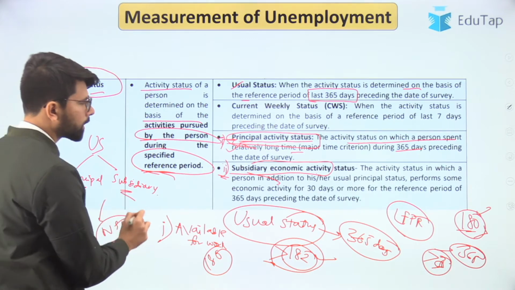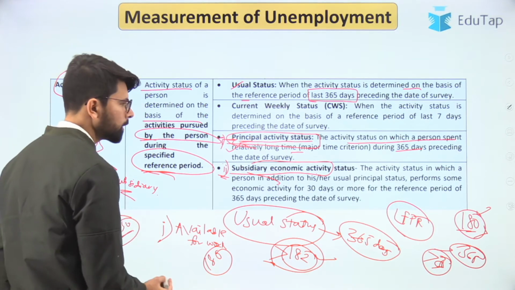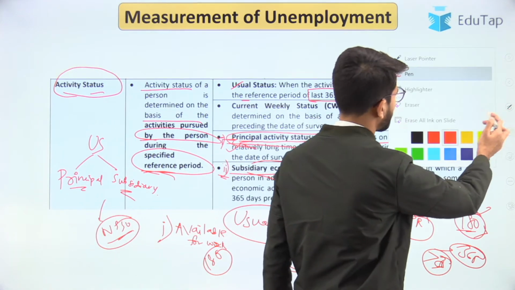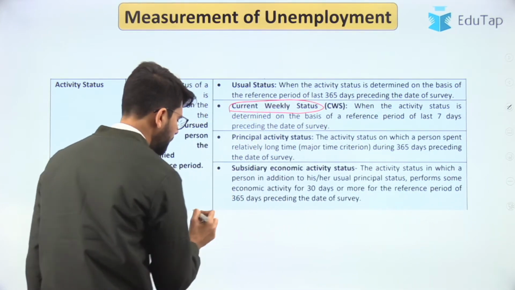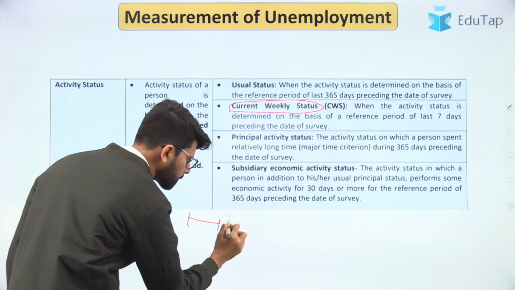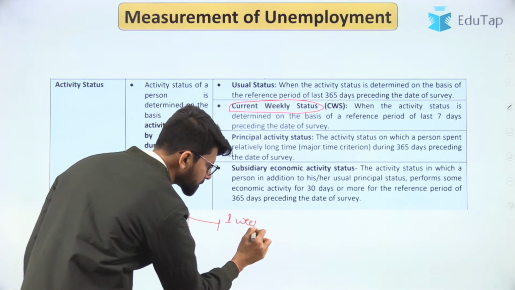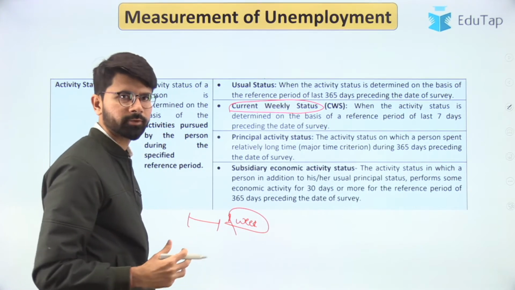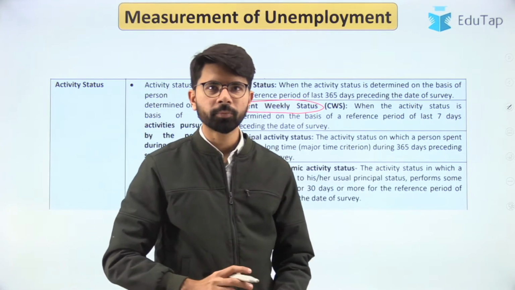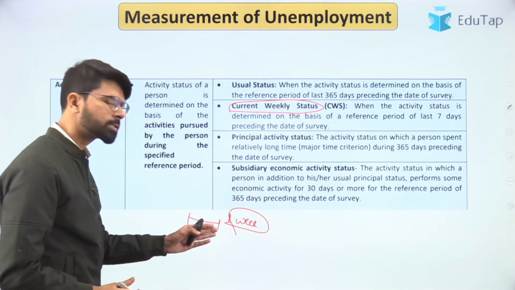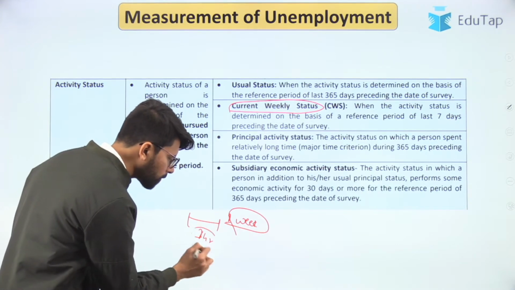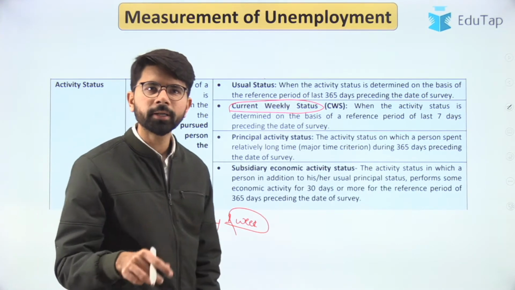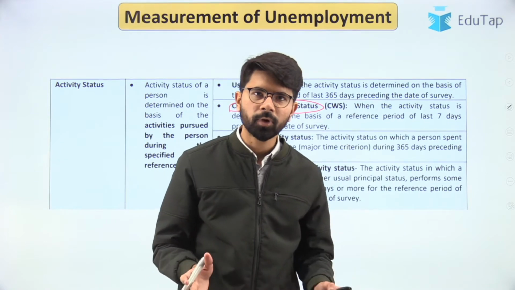So this is one indicator, and apart from that, take the indicator of weekly status. That is, if your reference period is 1 week, the NSSO has different sets of criteria to measure the unemployment rate. If it takes the reference period as 1 week, and you are able to work even for 1 hour on any particular day during the last 1 week, then you are